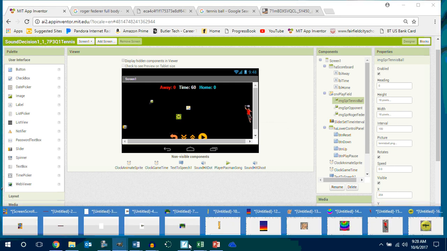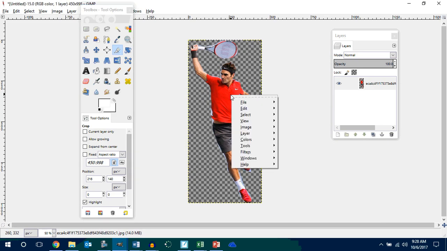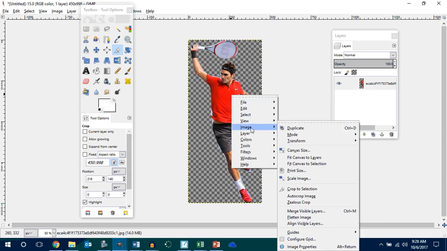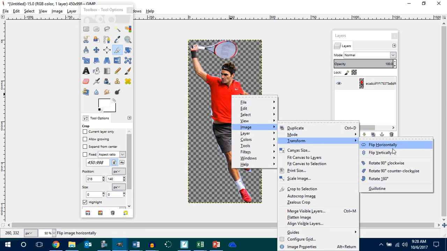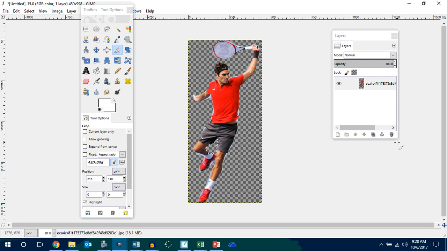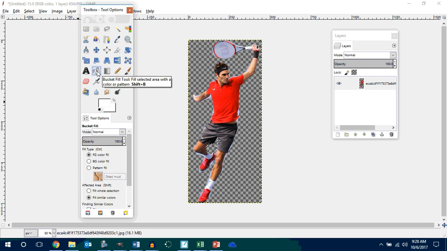So watch this. I'm going to go back to GIMP, go back to Roger Federer, right-click, image, transform, flip horizontally. Guess who I have on the other side of the court now? By the way, he's playing a lefty now. And now I can go and get my paint can.